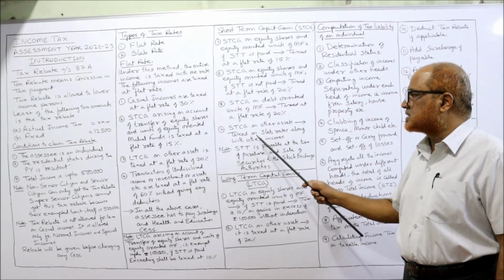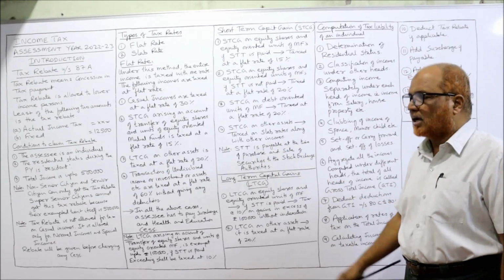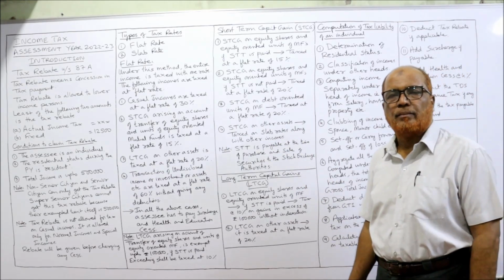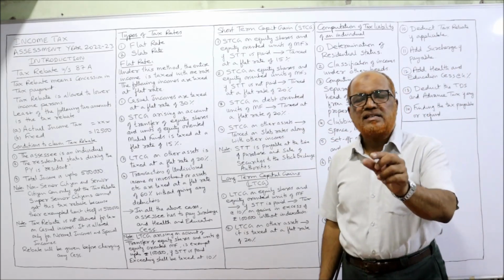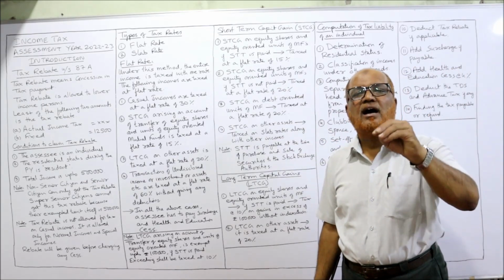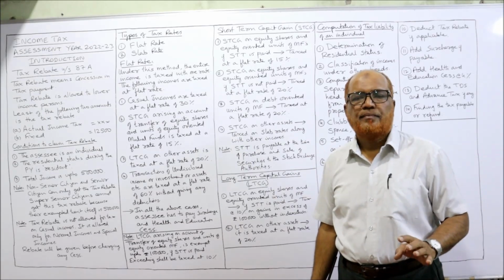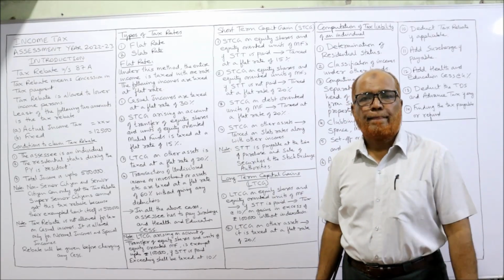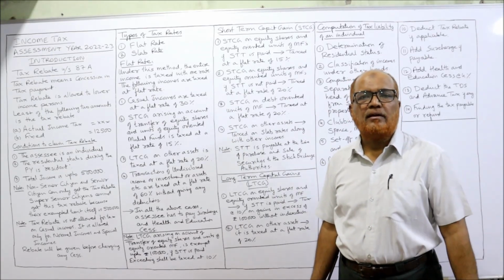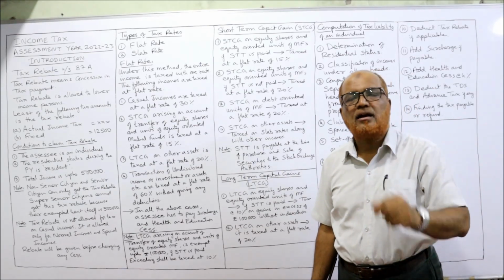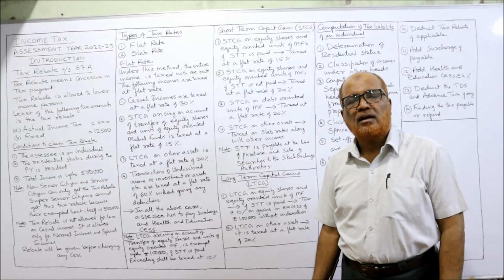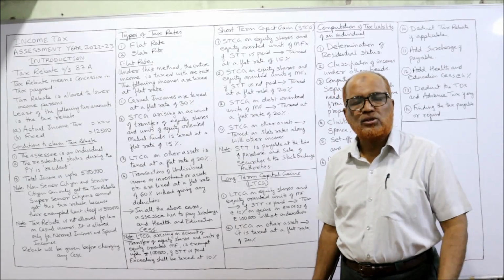STCG on other assets is taxed at slab rates along with other incomes. Remember, excluding these cases, if STCG is there on any other asset, the flat rate will not apply. The slab system will apply. That STCG will be included along with other incomes like income from salary, income from house property, income from other sources.